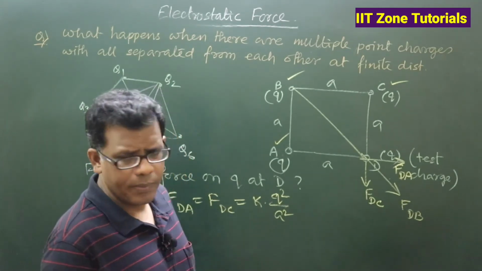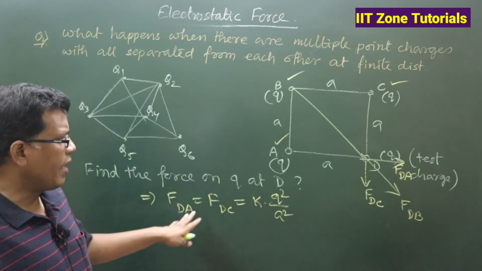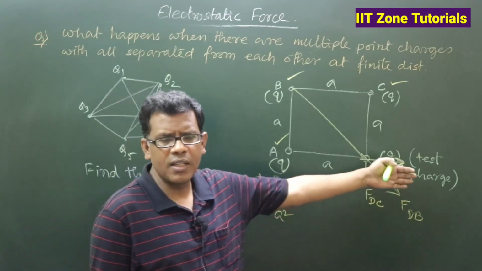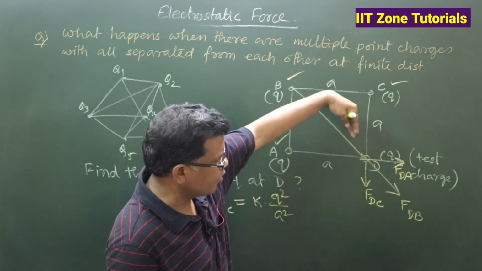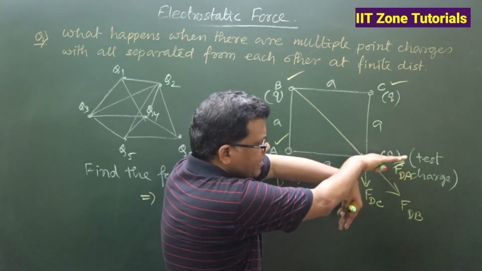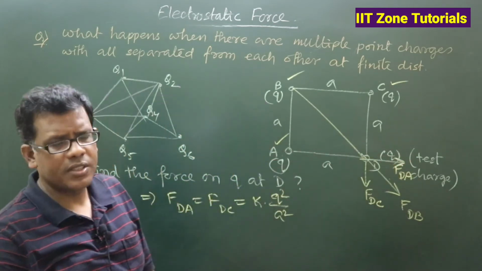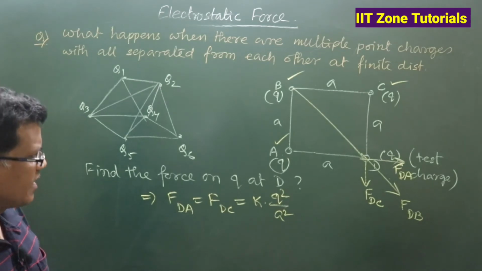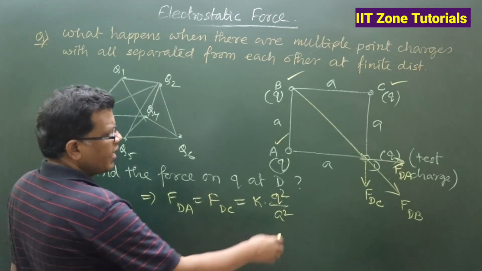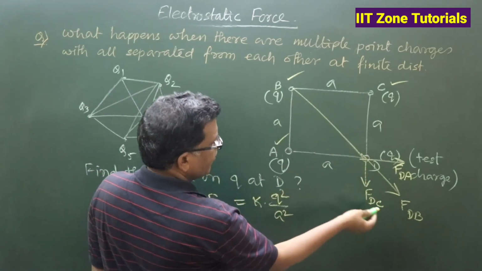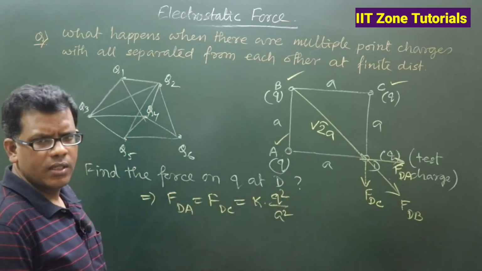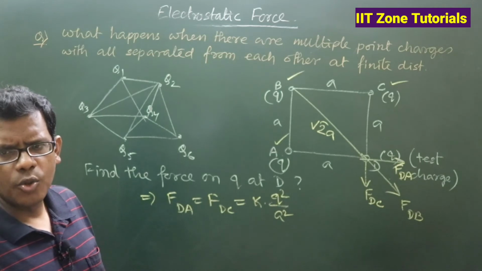That is why I am writing it as K. So FDA is the repulsive force, this one, and FDC is the repulsive force, this one. These two forces are equal in magnitude because they have the same pair of charged particles and equal distance as well. On the other hand, FDB will be something different because now the distance will be the diagonal one, which is root 2 a.